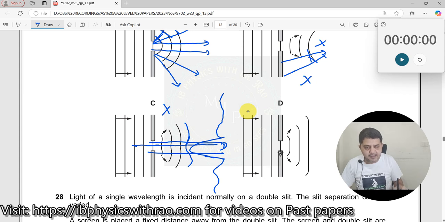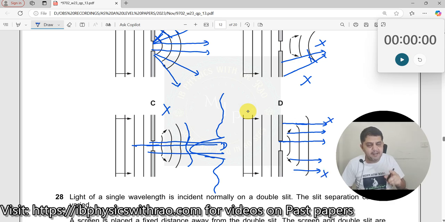What about this one? Here you get a straight line. You can say there is some amount of light coming here, so this should be straight. I agree with this. Now if I consider here, what is happening? Here also you are getting something like this, because this is perpendicular to this wavefront. So how can a wavefront produce rays like this? It cannot, because if I extend this ray backwards, it hits this surface. There is no opening over here. So this cannot be a ray. This ray is violated.